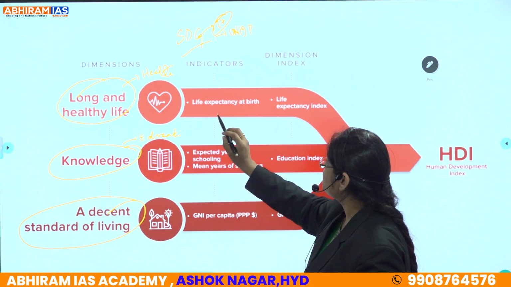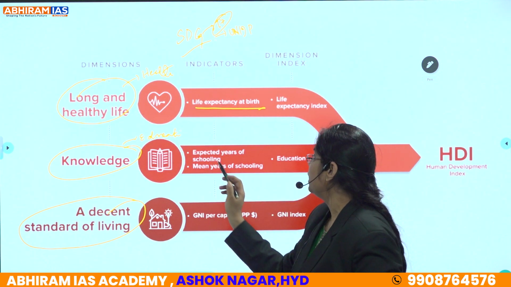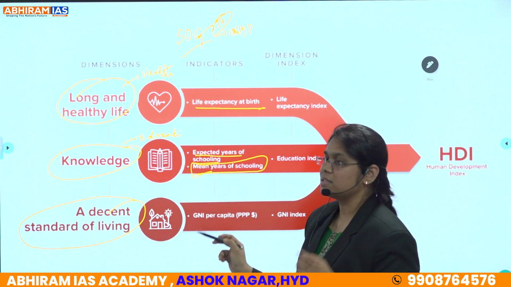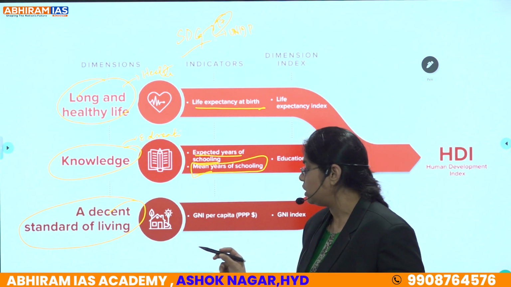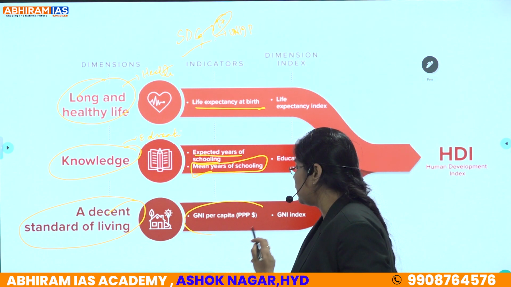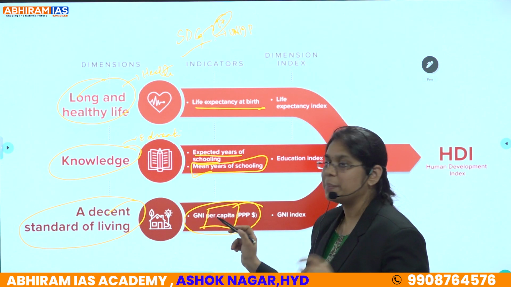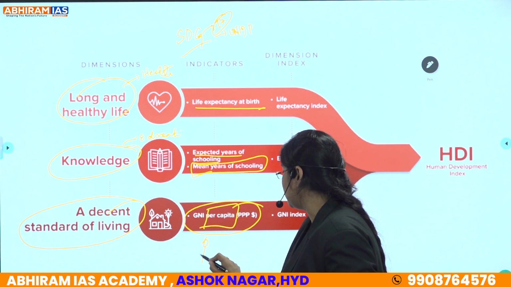So the indicators are life expectancy at birth, which is related to the long and healthy life. Another is expected years of schooling or mean years of schooling, like for how many years a student is going to school. And the last thing is GNI, that is gross national income per capita, that is how much a person is earning. Clear? How much a person is earning.